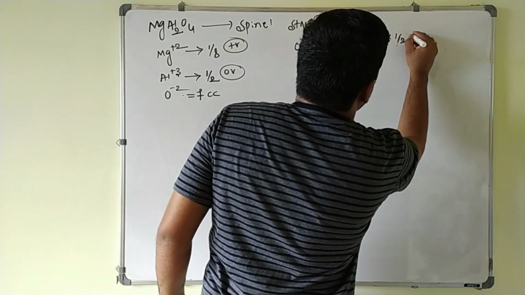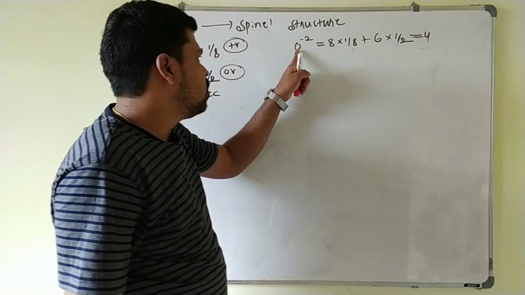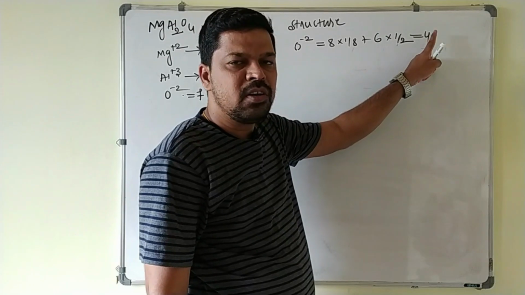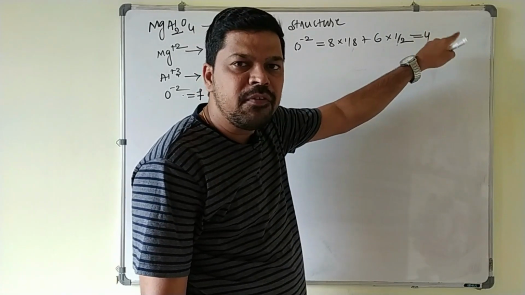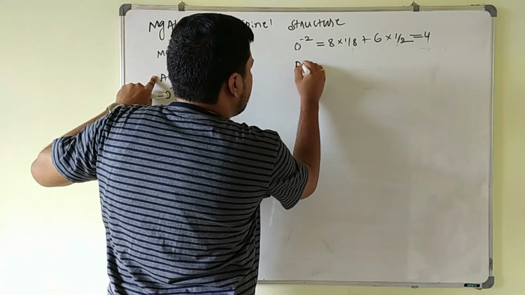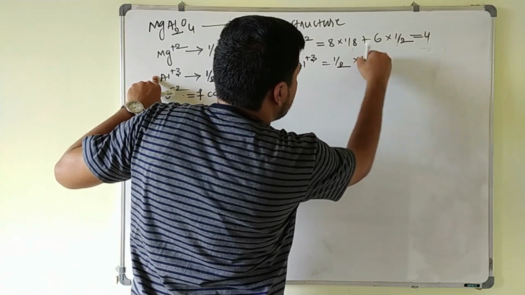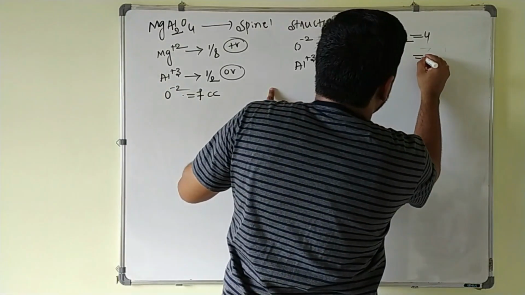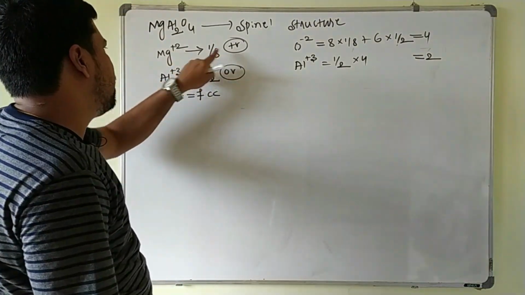So the total number of oxide ions is what? 4 oxide ions are there. So the close packed pairs are what? 4. Close packed pairs are 4, which means 4 octahedral voids are there. Half of the octahedral void is occupied by what? Al plus 3. So how many Al plus 3 are there here? Half of the octahedral void is 1 by 2 into 4. This is equal to what? 2 here. And 1/8 of the tetrahedral void is occupied by Mg plus 2 ion.